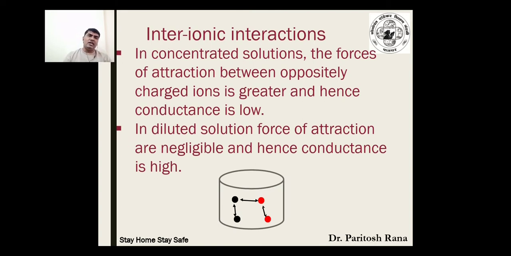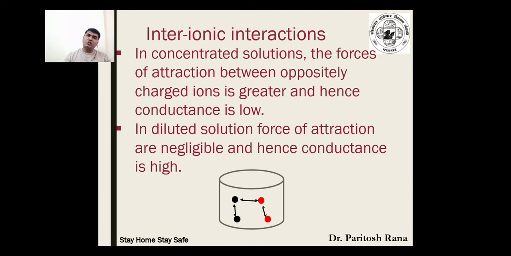Okay, then again a different type of interaction, interionic interaction. Now students, for example, if you dissolve NaCl, our common salt, in water, that is H2O, what happens? As you dissolve NaCl in water, Na+ and Cl- are formed.